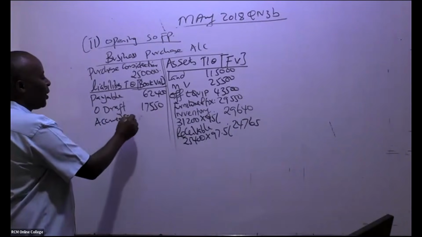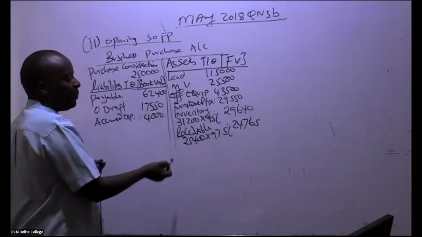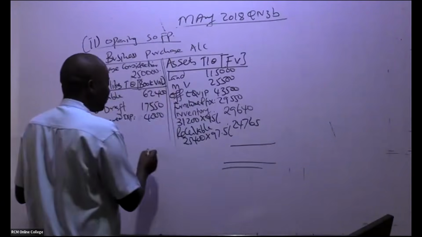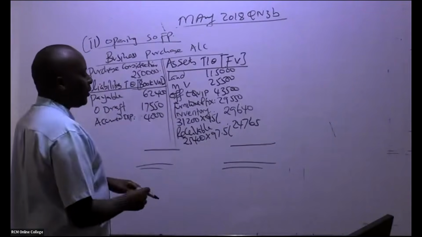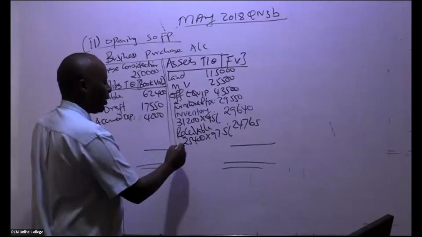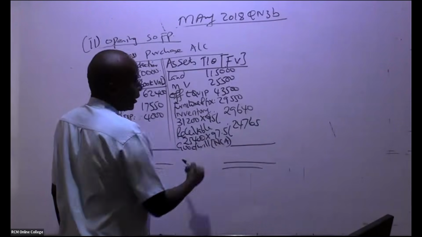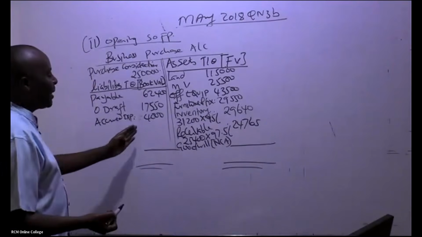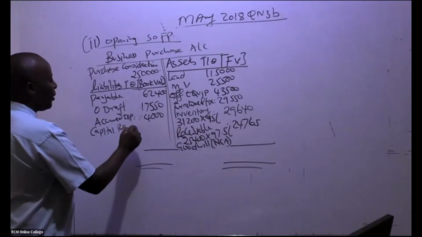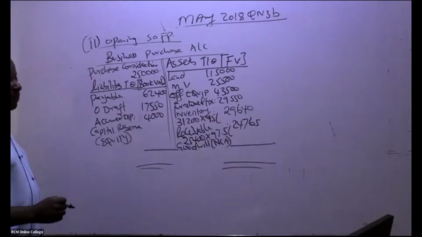Then we have accrued expenses. So accrued expenses, ladies and gentlemen, how much do we have there? 4,000. And there were only three, if you remember. So come and balance your thing here. If the balancing figure will be here, it is goodwill, and this will go as a non-current asset in the statement of financial position. If the balancing figure will be here, it will be a capital reserve, which will go under equity.